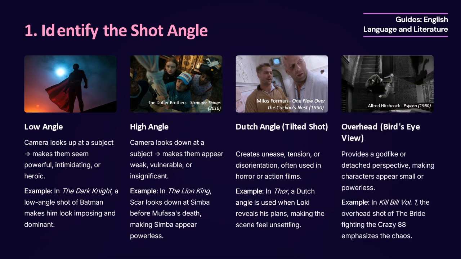Overhead, bird's eye view. Provides a godlike or detached perspective. Makes characters appear small, powerless, or insignificant. Eye-level shot. The camera is positioned at the character's eye level. This creates a neutral and balanced perspective, making the audience feel as if they are observing events naturally rather than being influenced by the camera's positioning. Eye-level shots are widely used in dialogue scenes, helping the audience connect with characters on a more personal level. Now, let's move on to shots that bring the audience closer to the action and emotions.